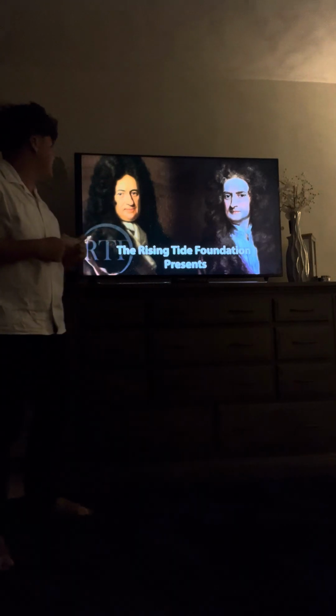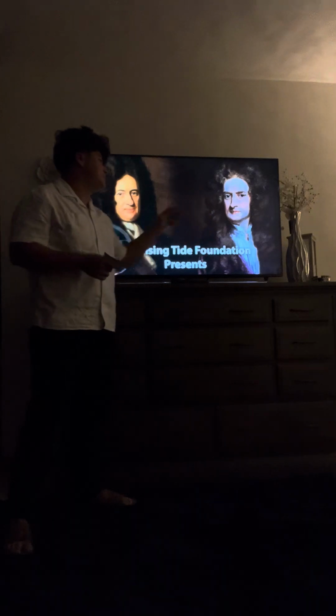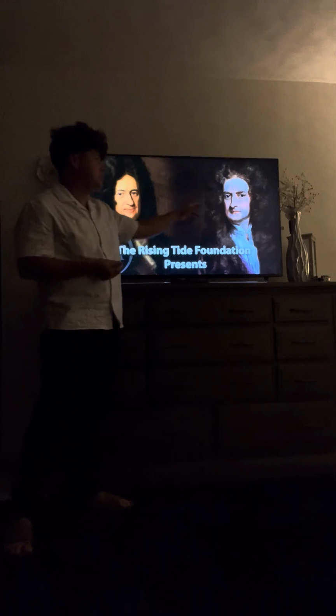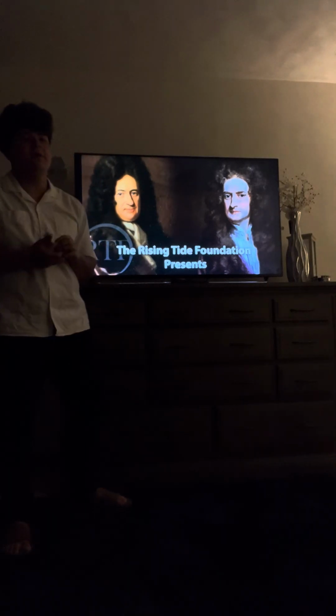And up here, this is Gottfried Leibniz on the left side, and we have Newton here, which are the two founders of calculus. Gottfried mostly focused on the math portion, and then Newton used his findings to correspond it with physics in the real world. And so, yeah,